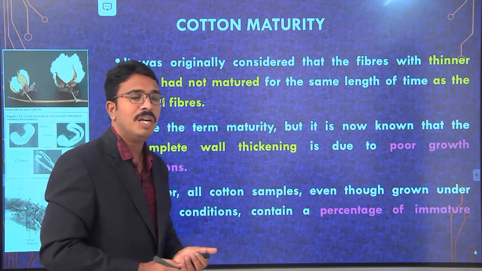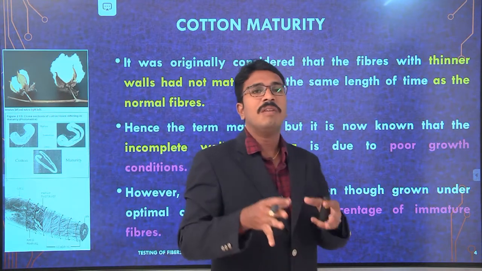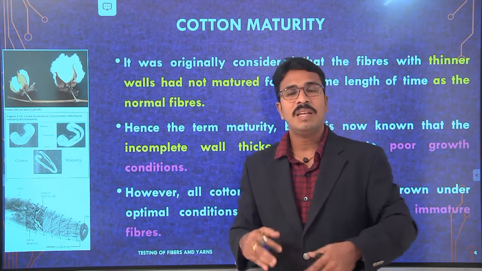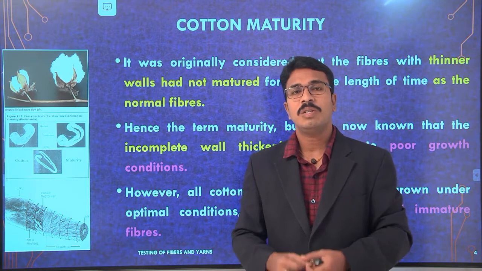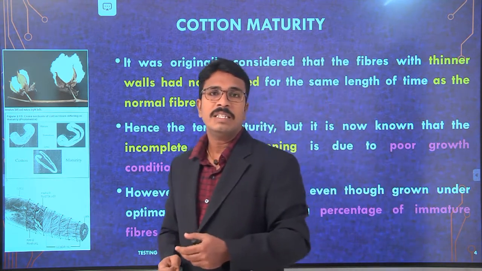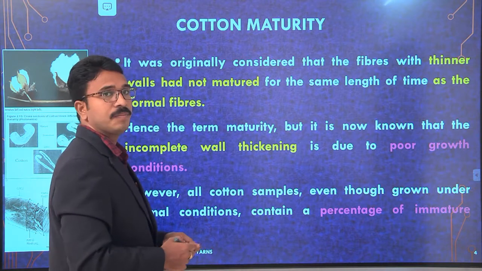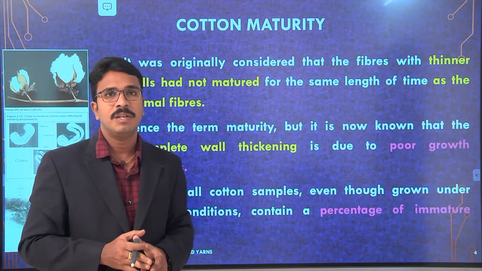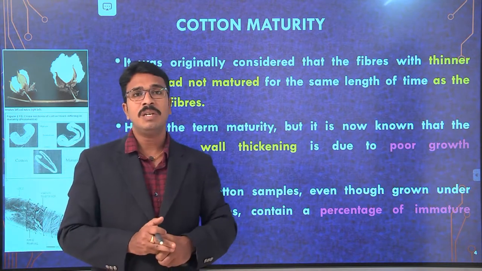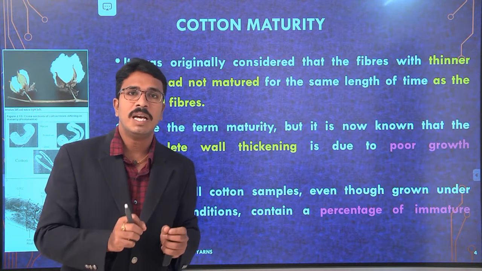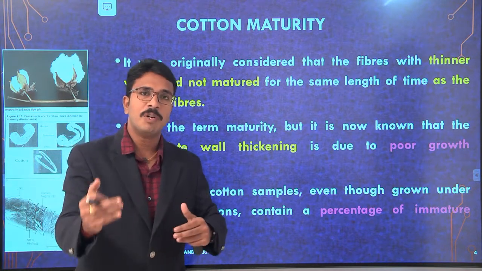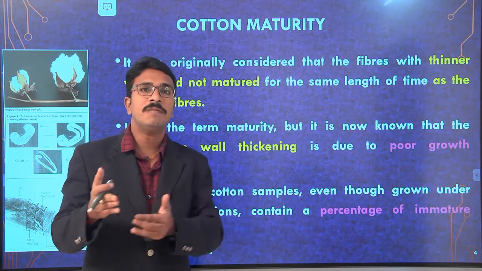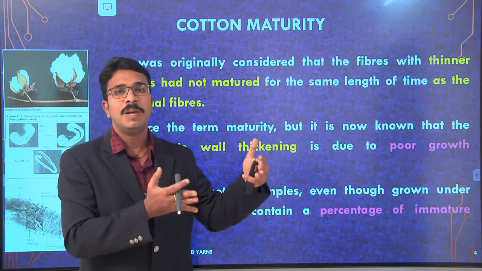And I told you already, even if you take cotton fibers from the same crop, we cannot say that all the fibers are matured fibers. There will be some immature fibers also, because of the growing conditions and changes in the atmosphere. There will be some percentage of immature fibers, obviously. So it is very important for the yarn manufacturer to decide, before starting yarn production itself, what is the percentage of matured fibers and the percentage of immature fibers in the bale of cotton.